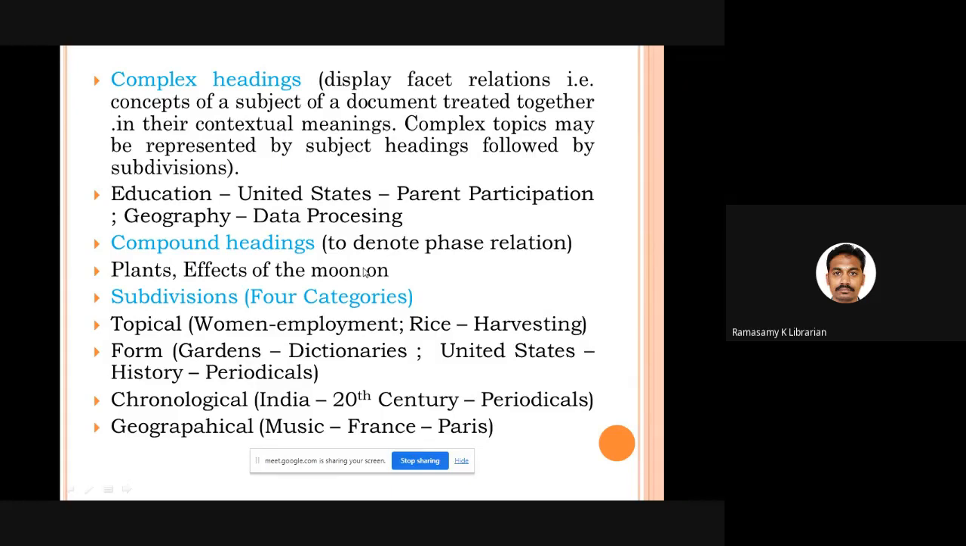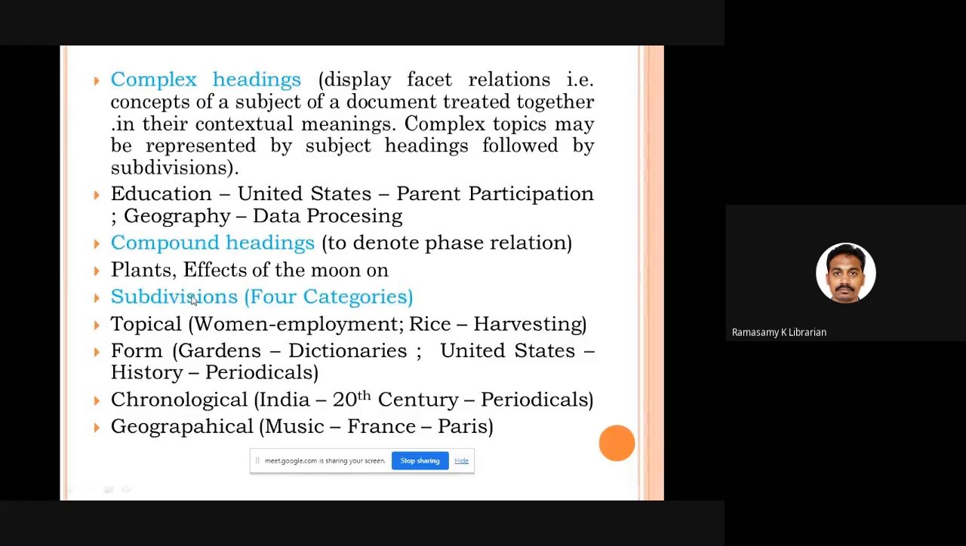Whether it is a gender relation or comparison or difference or bias or influence or tool, all these 6 relations exist between two different subjects. Whenever you want to display the relation that exists between two different subjects, you can make use of compound headings. The provision to denote phase relation is available in Library of Congress subject headings. For example, plants, effects of the moon on. So that way you can even generate compound headings.